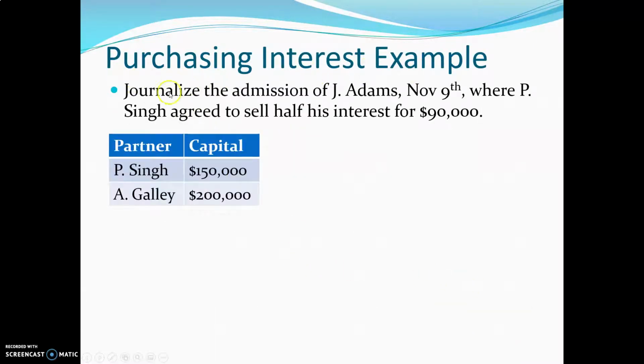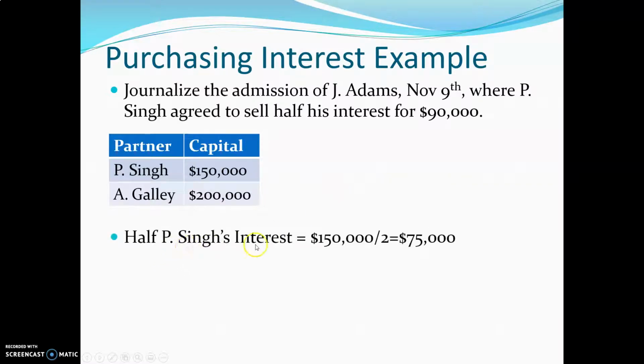Purchasing interest example. Journalize the admission of J. Adams, November 9th, where P. Singh agreed to sell half of his interest for $90,000. Be careful. Try and pause the video at this point and see if you can figure out what the journal entry will be. Let's continue. Half of P. Singh's interest is 150 divided by 2, which is 75,000.